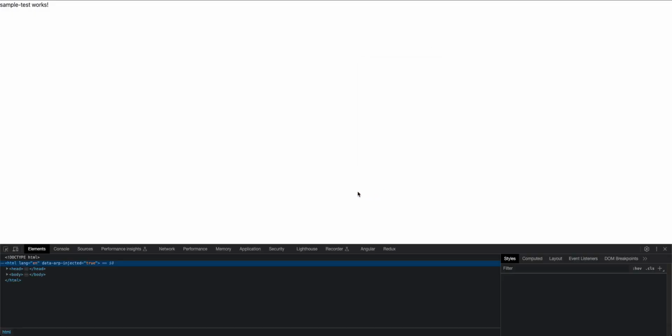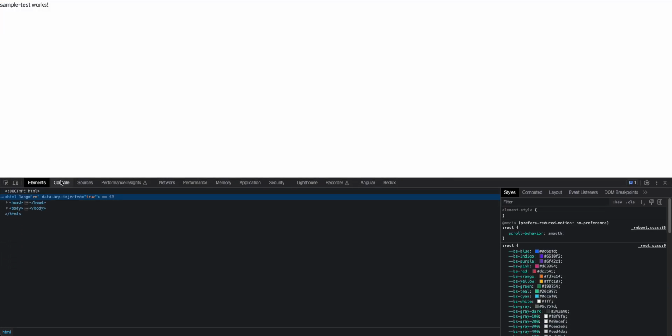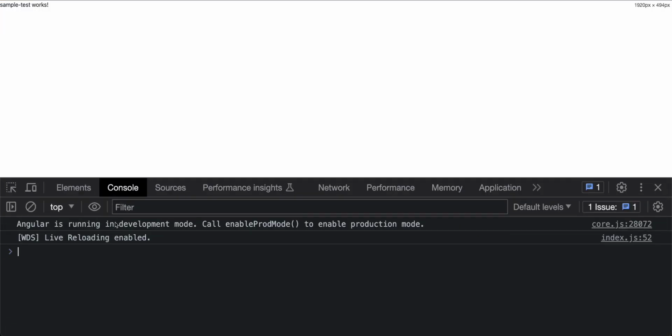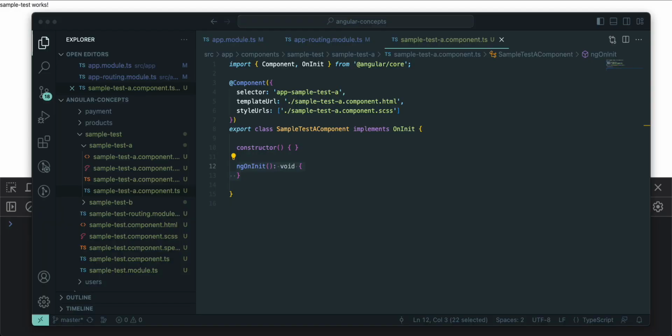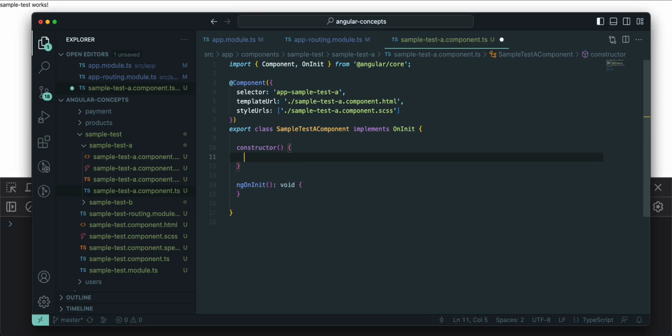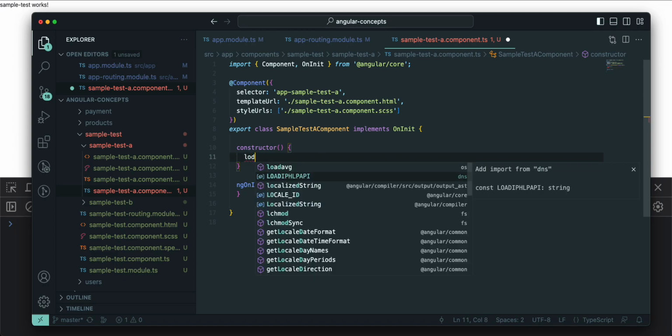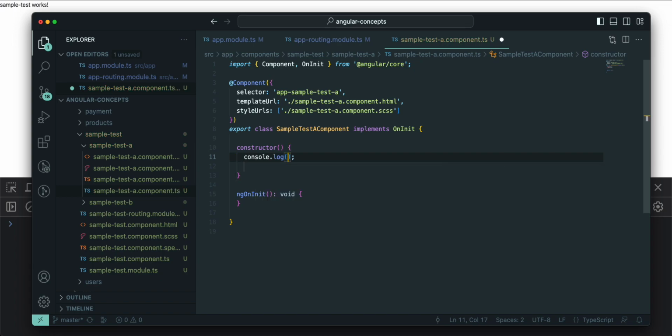Okay, let me share here. We can go into the inspect, and inside the inspect we have this console. Let me zoom in a bit. In Angular, as I'm on this sample test A component, I'm adding a log here so that we can see which runs first. Here we can write constructor, which means it will show which component actually started.